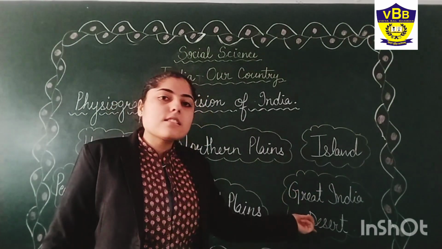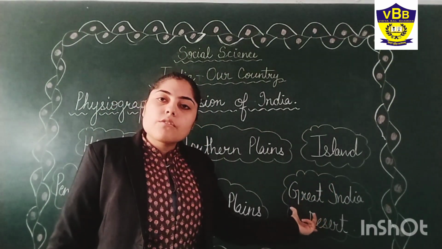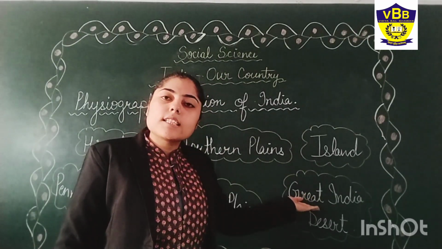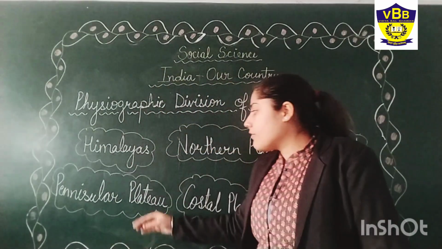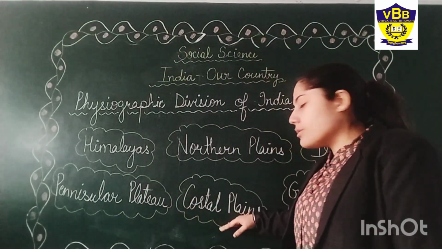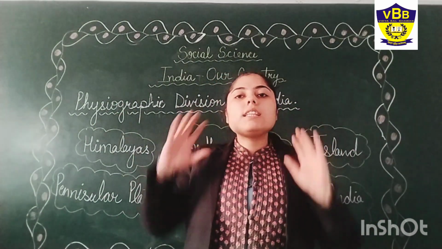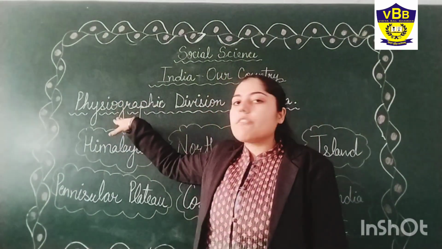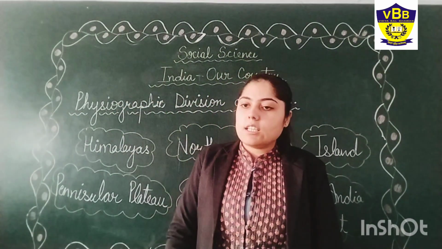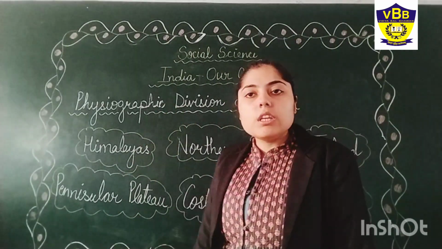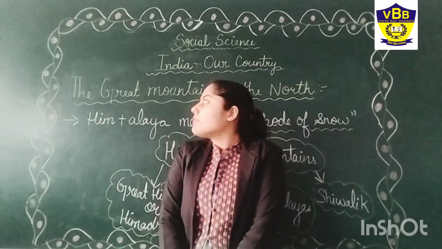Then the Great Indian Desert. India's Great Indian Desert is the Thar Desert. Then peninsular plateaus, coastal plains. So we will read all these topics in the physiographic division of India. One by one, I am going to explain each of them. Okay, students, now see the first topic.